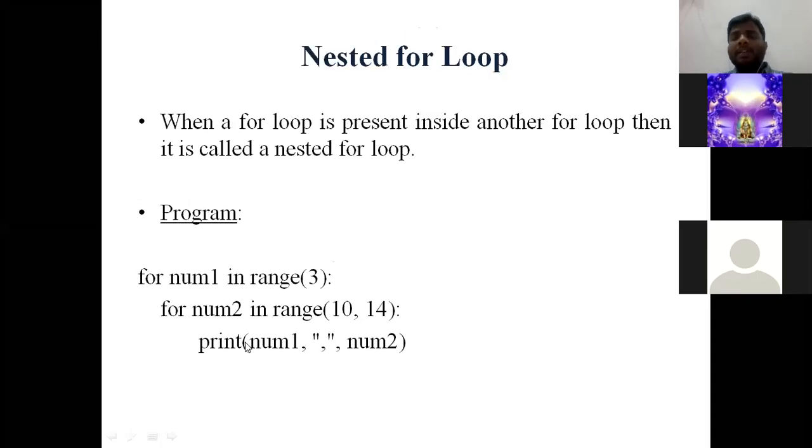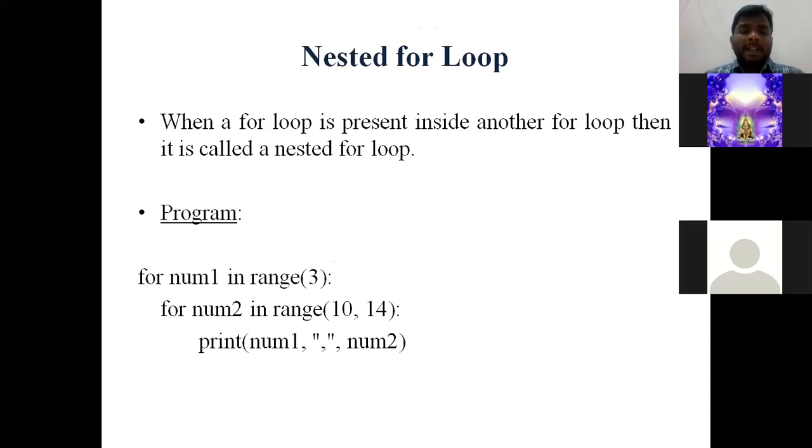Next. What is a nested loop? We all know what a nested if else is: if an if else occurs inside an if else, then it is called a nested if else. In the same way, a nested for loop means if the body of a for loop contains another for loop, then it is called a nested for loop.